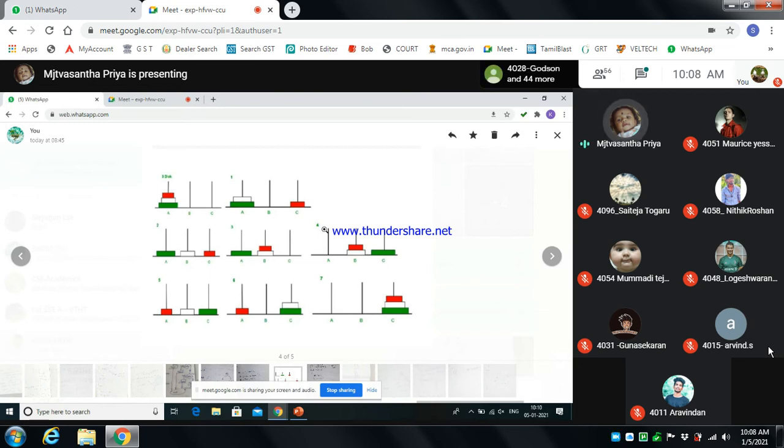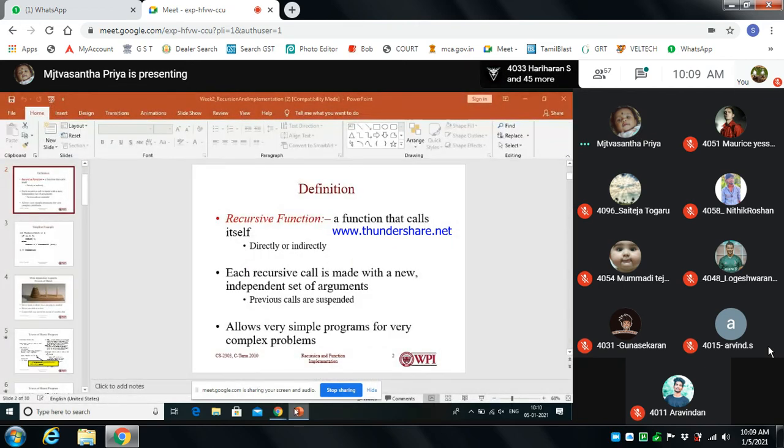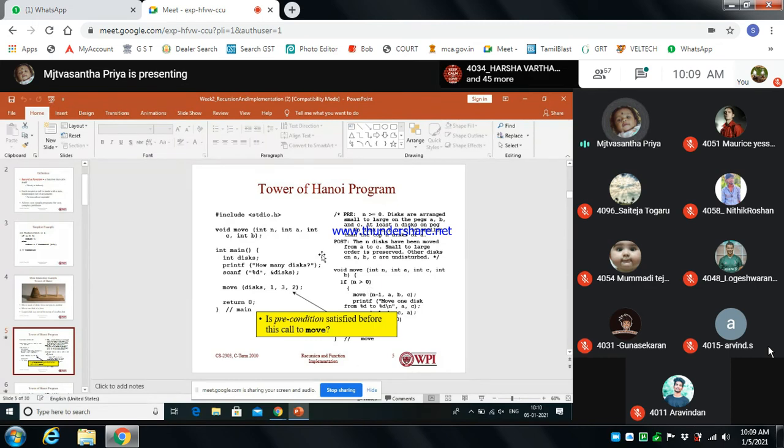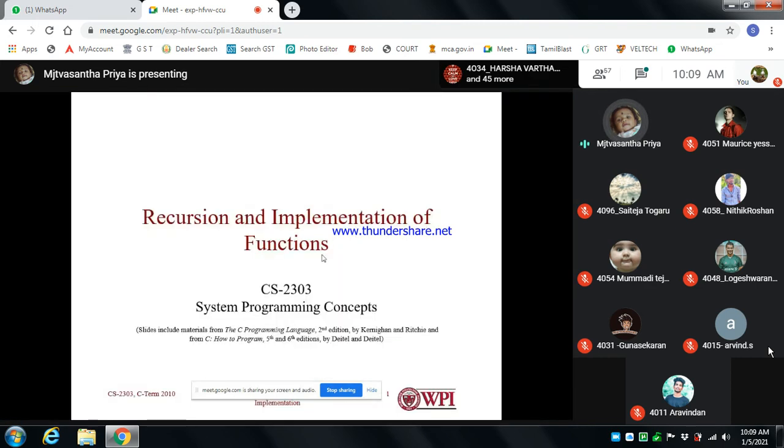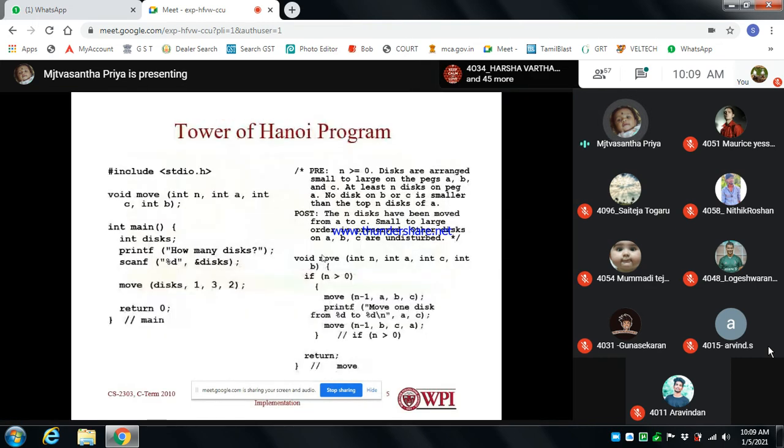Otherwise it will go into an infinite loop. It is very useful to solve many mathematical problems, such as Fibonacci, factorial, etc. So this is the example for recursion. Let's see the example program. See, we have written the Towers of Hanoi program.